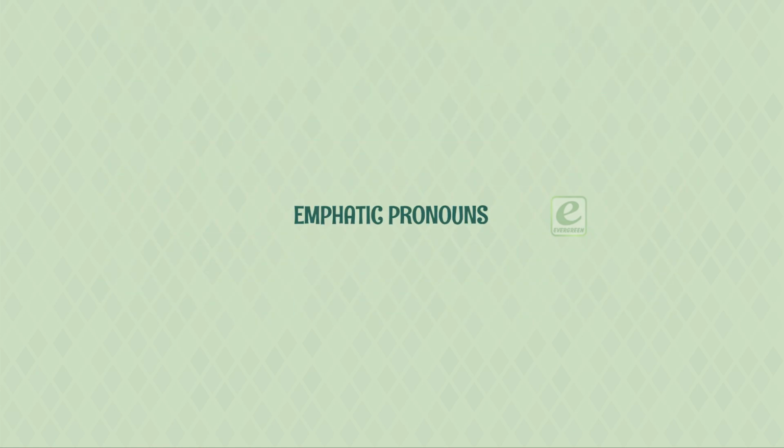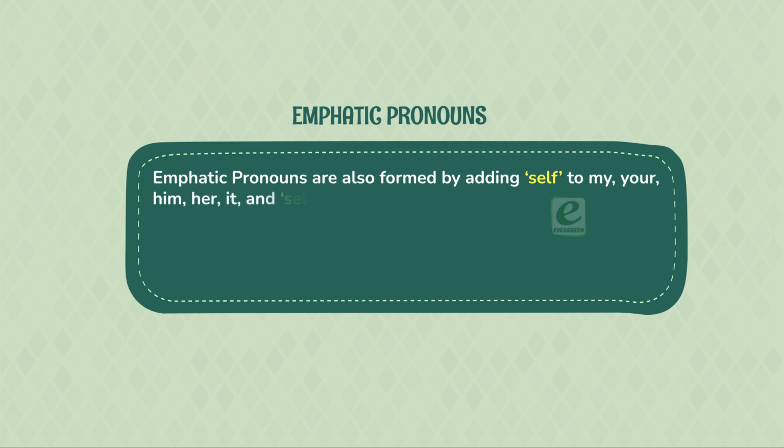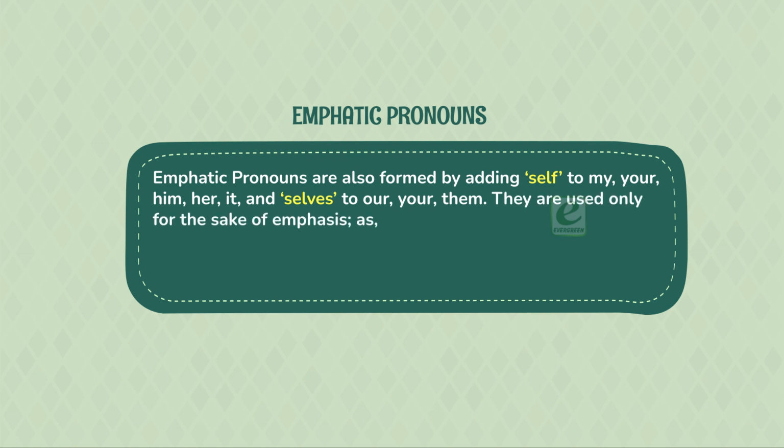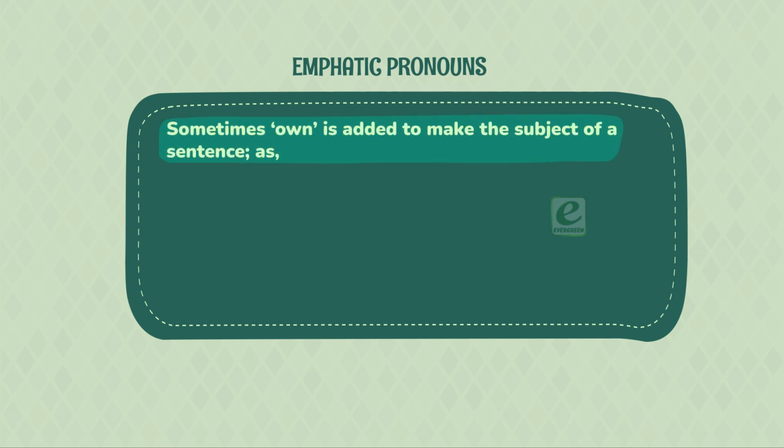Emphatic pronouns. Emphatic pronouns are also formed by adding self to my, your, him, her, it, and selves to our, your, them. They are used only for the sake of emphasis, as: I myself served the guests. He himself caught the dacoit. Sometimes own is added to emphasize the subject of a sentence, as: Virtue is its own reward. It is my own native land.